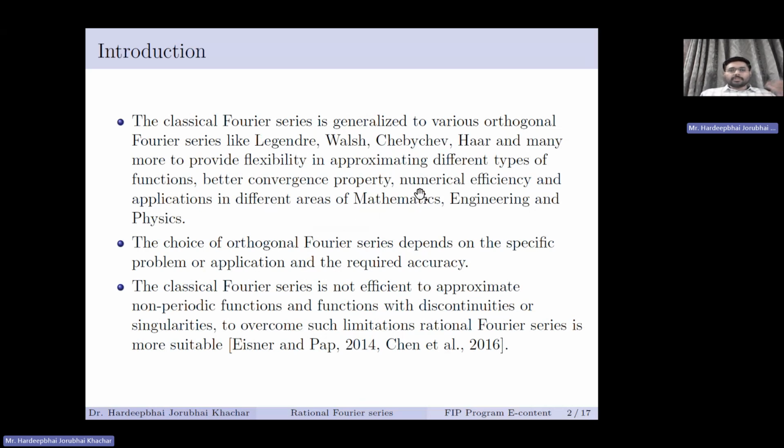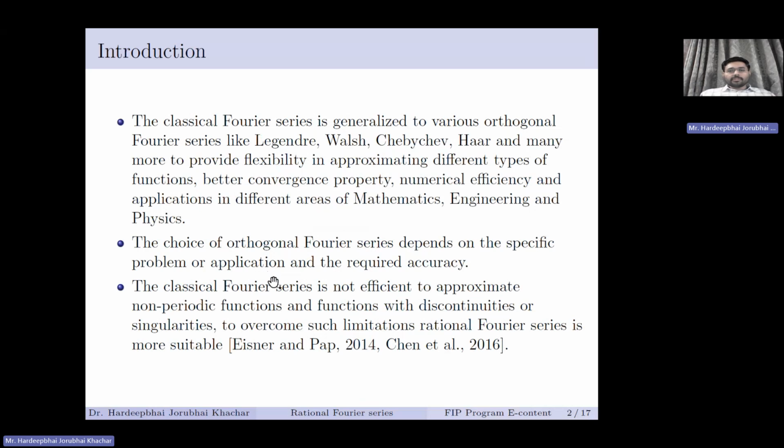Like if you want to approximate different types of functions, we want convergence properties to be better, or we want applications in mathematics, engineering, and physics, and we need some discrete data, and we use Walsh series as well. So there are various applications of Fourier series, not only in the classical Fourier sense, but also with respect to different orthogonal systems. So the choice of orthogonal Fourier series depends on specific problems and applications.